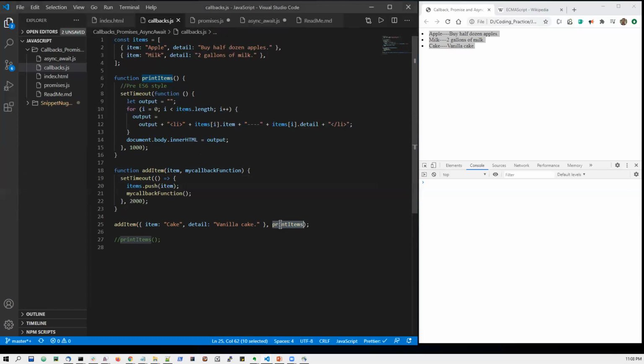So there are some shortcomings in the callback function. Like, the developer has to take the decision about where to place the callback function, right? This is a shortcoming. Again, it is not an easy mechanism to handle failures. For example, if your items push, the function which is doing the key job here, has itself failed, then what is the purpose of executing the callback function?